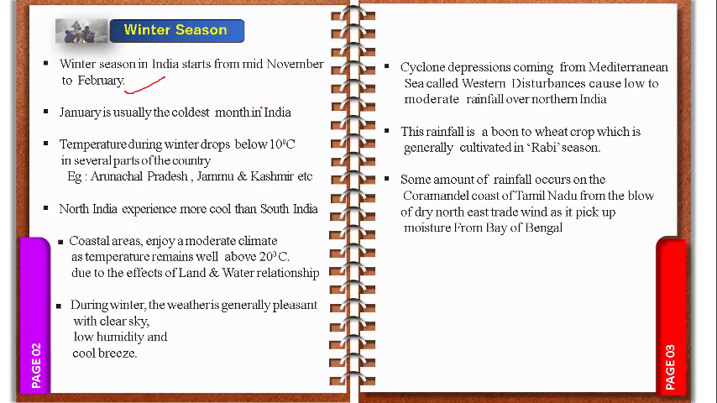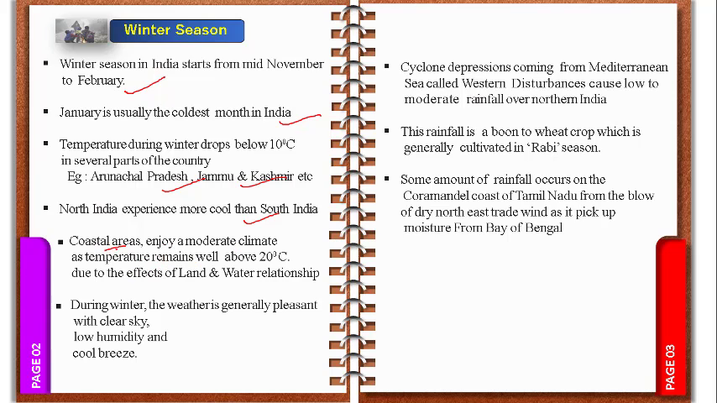January is usually the coldest month in India. Temperature during winter drops below 10 degrees Celsius in parts of the country, for example Arunachal Pradesh, Jammu and Kashmir, Himachal Pradesh, etc. North India experiences more cold than South India, and coastal areas enjoy a moderate climate and temperature.